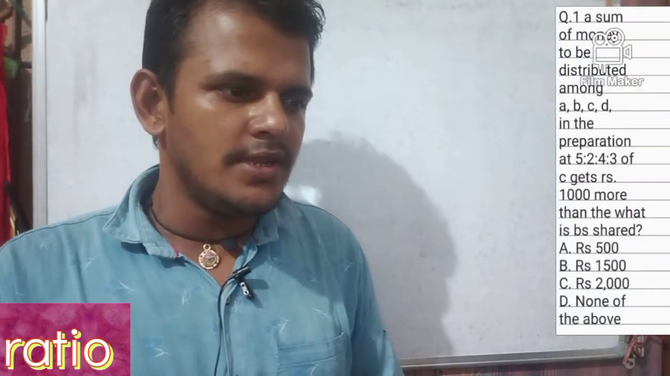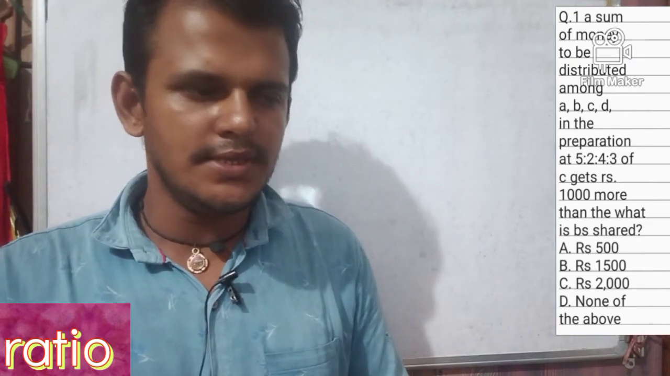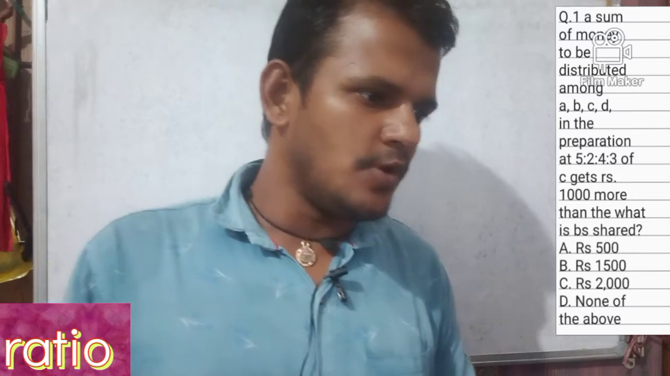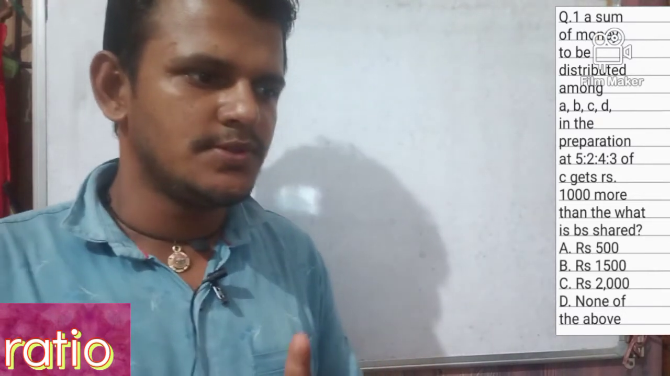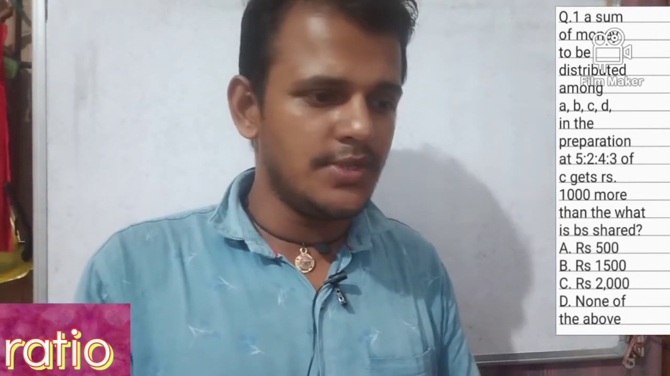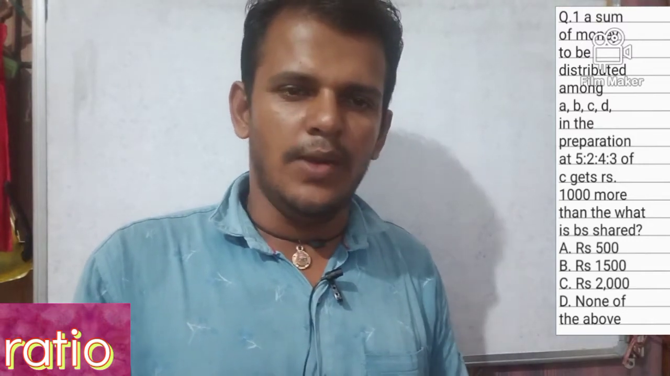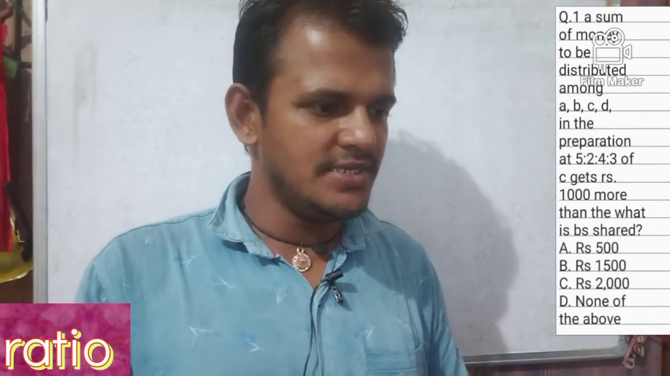A sum of money is to be distributed among A, B, C, D in a proportion of 5:2:4:3. If C gets Rs 1000 more than D, what is B's share? So our target is to find B's share.